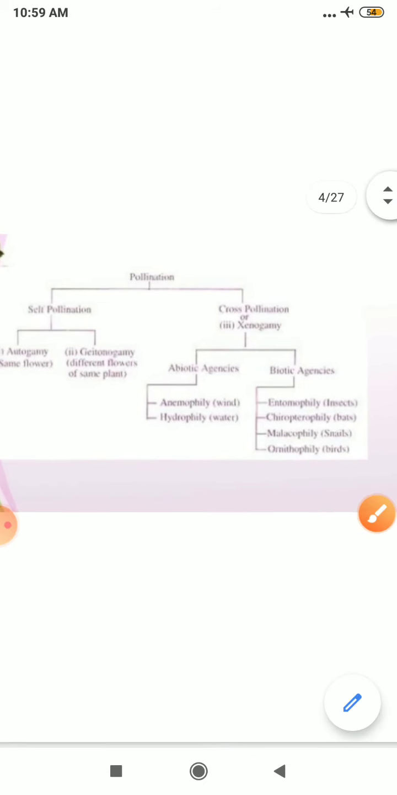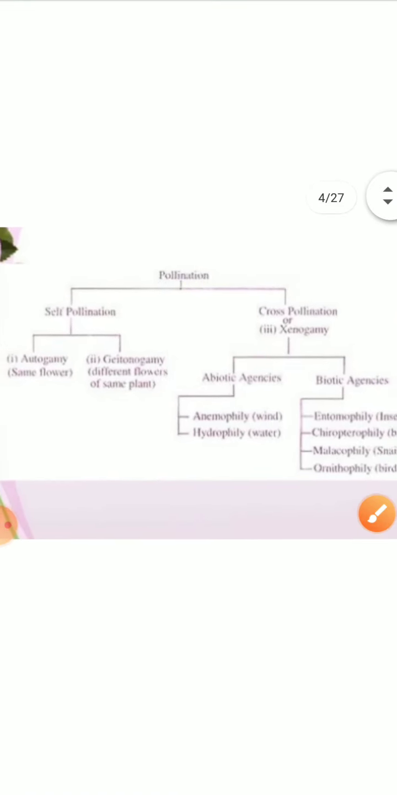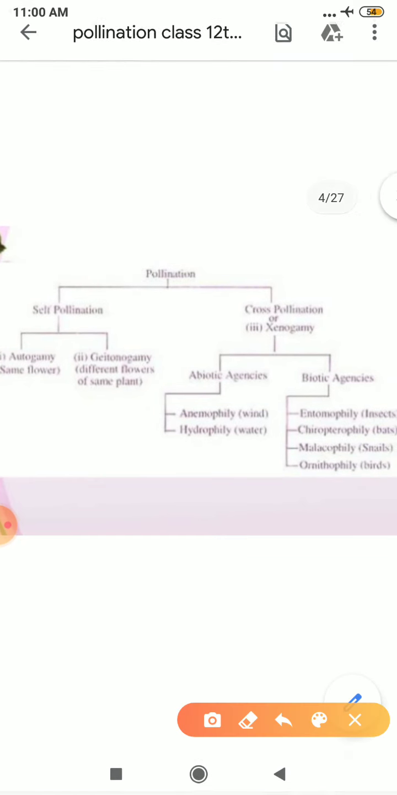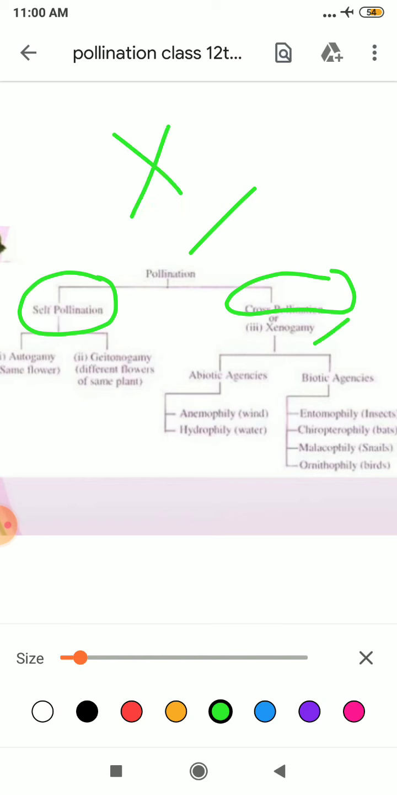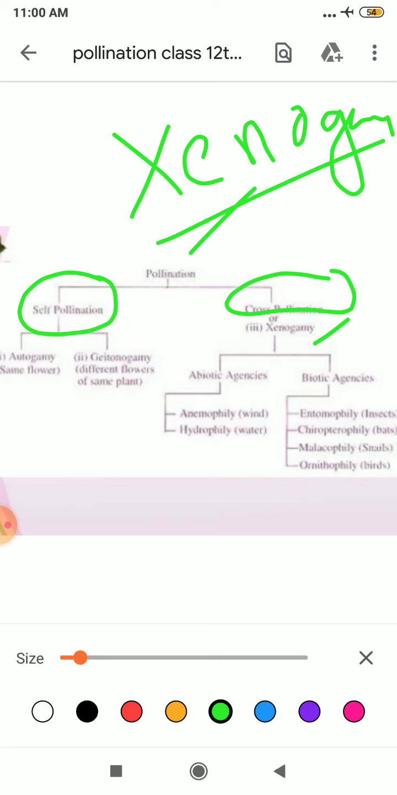I need to zoom it out so that it is clearly visible to you. Pollination is of two types, that is self-pollination and cross-pollination. The second name of cross-pollination is xenogamy. Remember, in your board exam they will not ask you the definition of cross-pollination, but they will simply ask you to define xenogamy. So you must know that xenogamy is just cross-pollination, and you have to write its definition.